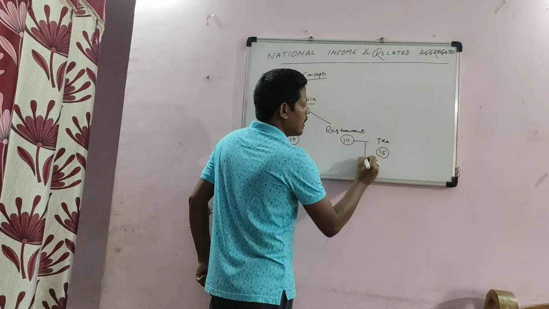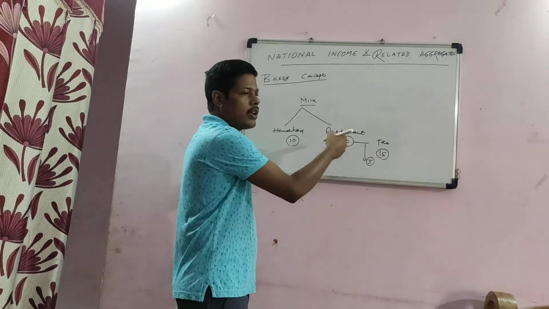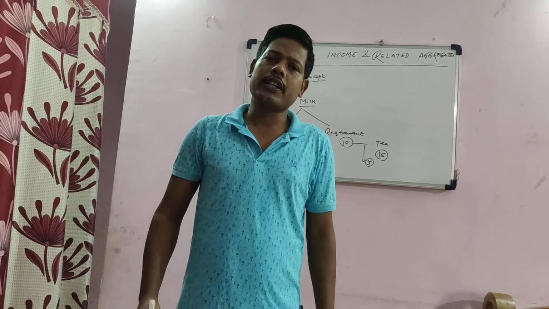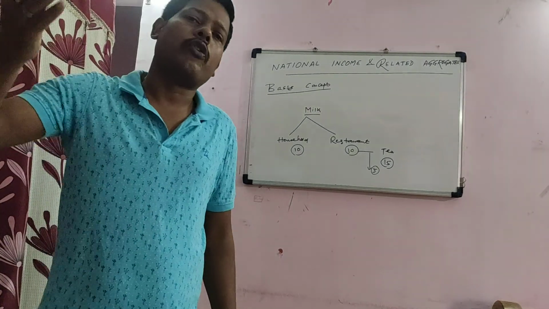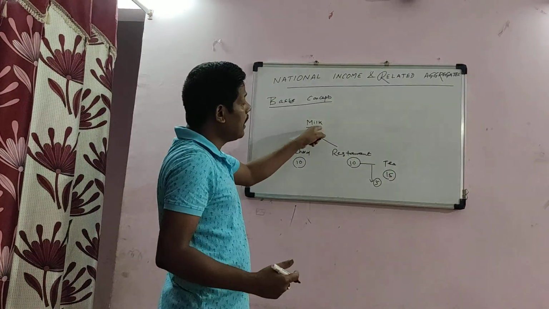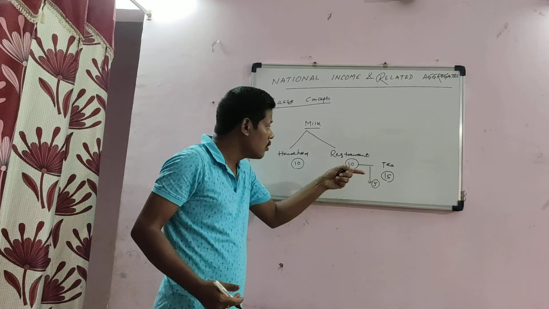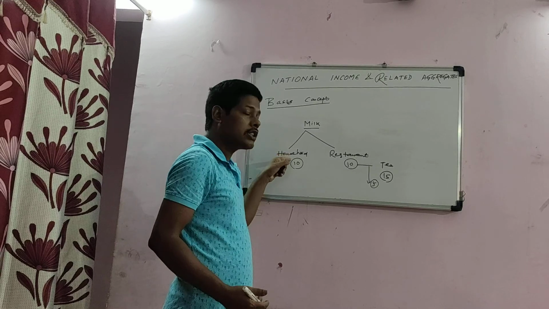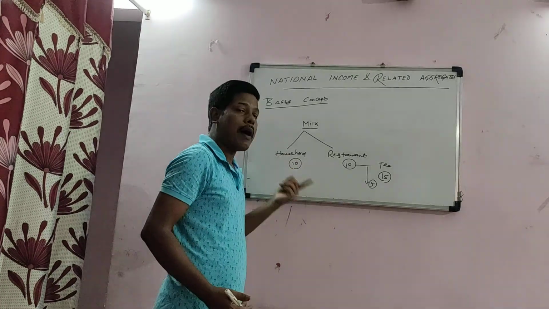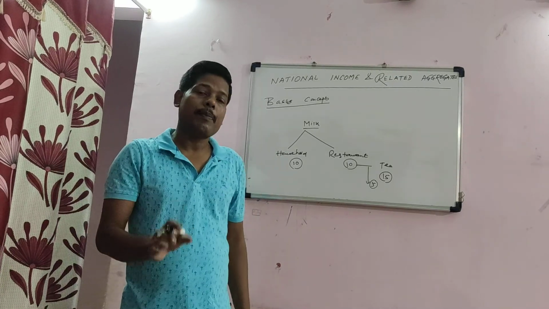Then it adds a value of 5. So this milk, now in the hand of the restaurant, is within the active economic flow. It adds value. Therefore, this milk purchased by the restaurant became an intermediate good, but the milk purchased by the household became a final good. So the same good may be an intermediate good or a final good.